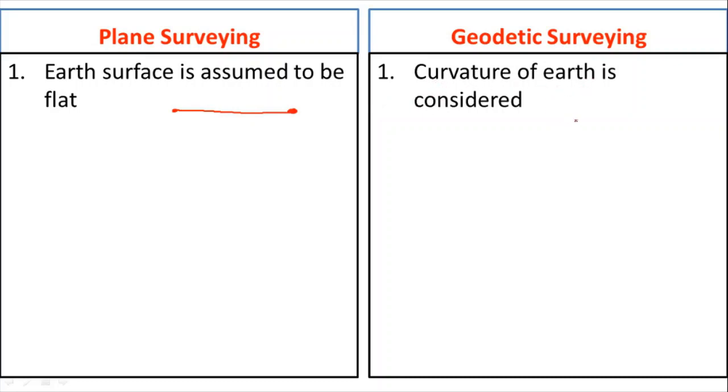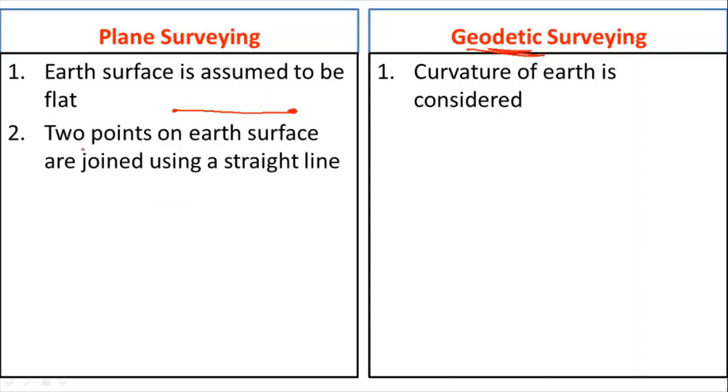So a very important question is, in which surveying is the curvature of the earth considered? That is geodetic surveying. Then the second difference is, in plane surveying, 2 points on the earth surface are joined using a straight line. Suppose this is the earth surface.